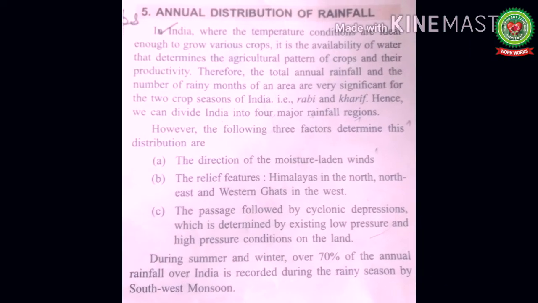So students, let's come to our topic today. Annual distribution of rainfall. Before starting up with the topic, let's discuss this topic in brief. Indian agriculture is a gamble in the hands of rainfall. India receives 70% of the annual rainfall in the rainy season by the southwest monsoons.